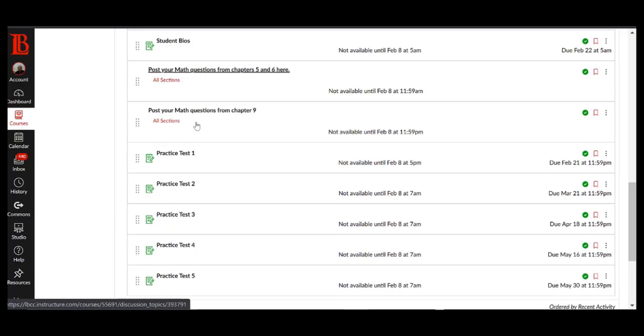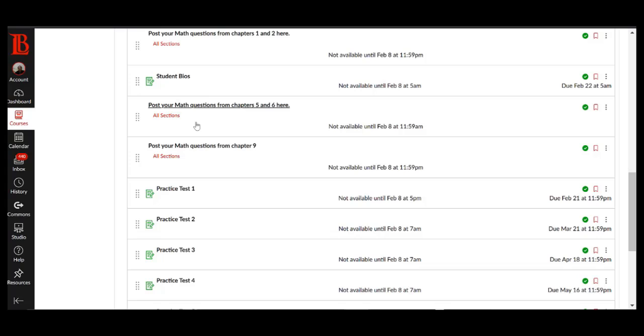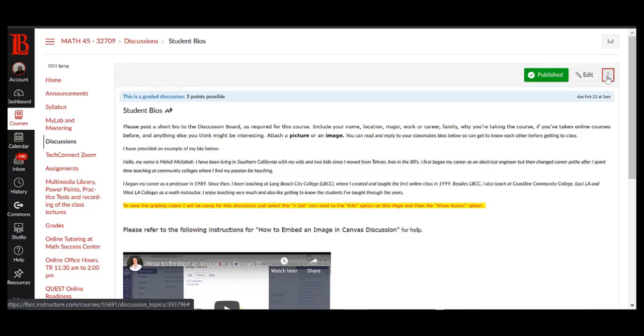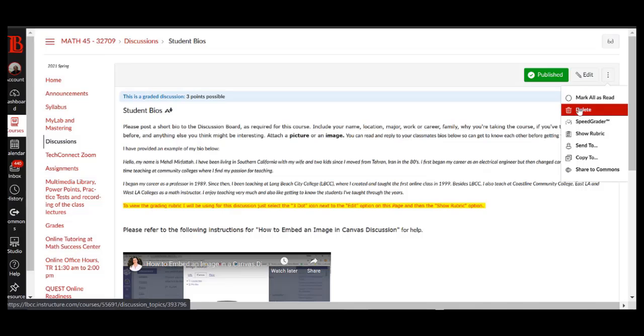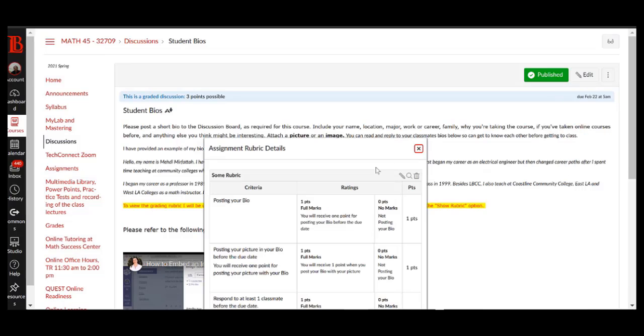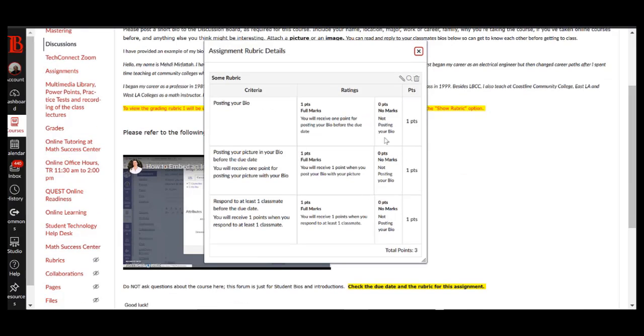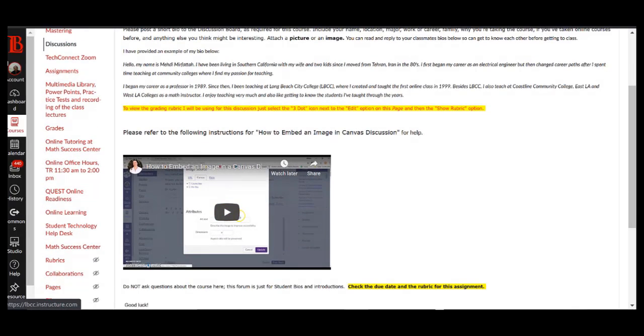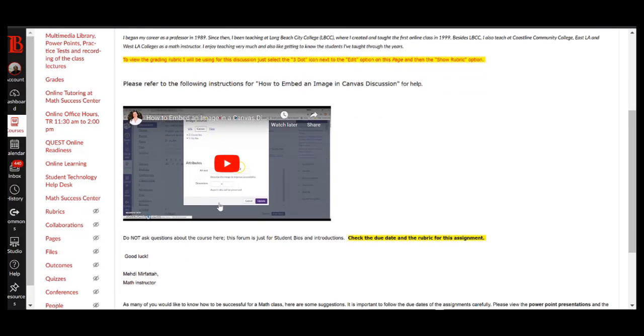When you click on the forum, these three dots will show you the rubrics, which I mentioned earlier. You can view the rubrics and see how you get those 3 points. You can click show rubrics, and it explains how you get points for this assignment. Here there's also a video on how to embed your picture in the forum. You just have to put it in your files. If you go to your account, where you can see your picture, you can create folders there and put all the pictures you want in them, and then call those pictures to post them anywhere in the class discussions.